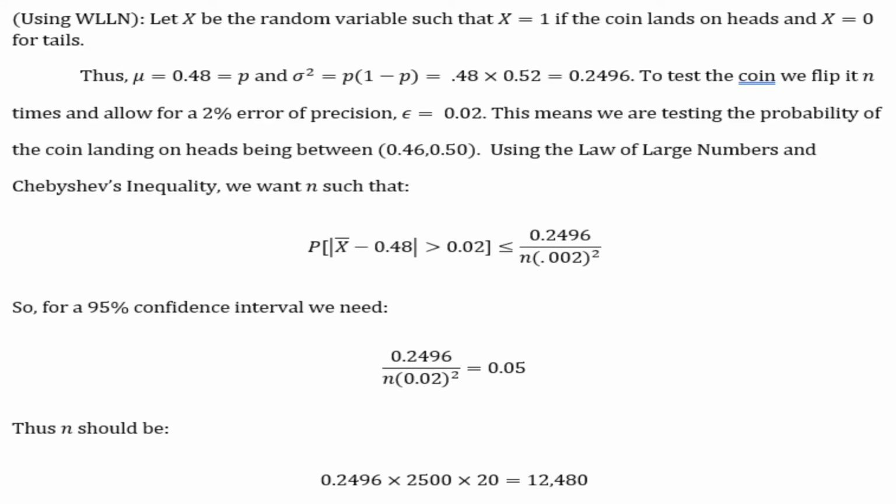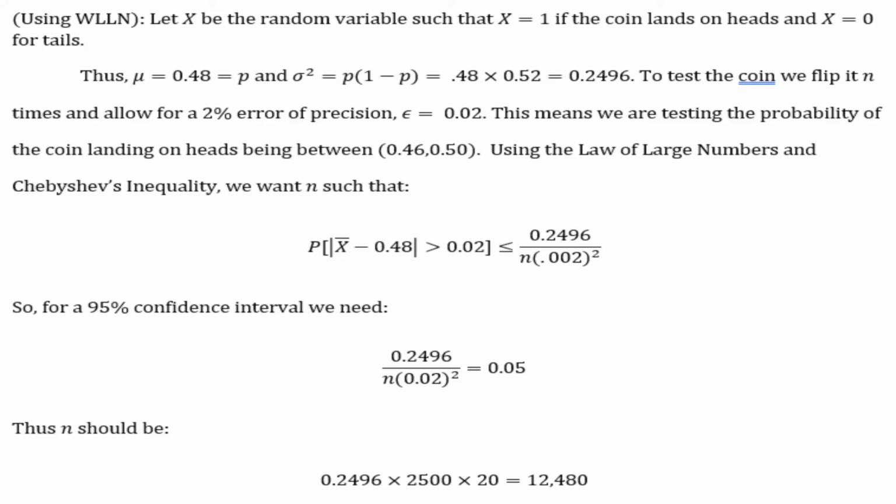Using the law of large numbers and Chebyshev's inequality from the previous exercise, we want our n such that the probability of heads being within our error of precision 0.02 is less than or equal to the variance of our binomial random variable divided by the number of attempts multiplied by the error squared.